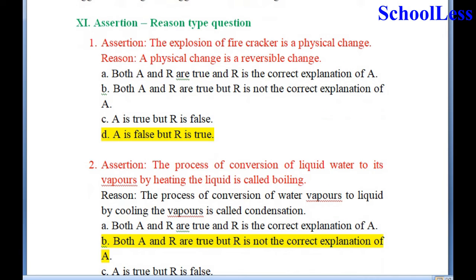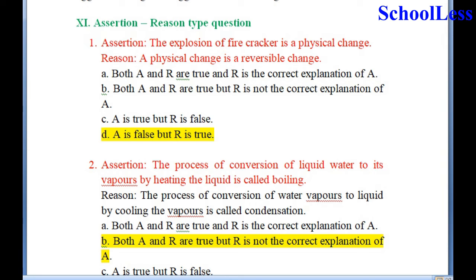Now, coming to question 11, assertion and reason type question. Here there are some examples given for assertion and reason, and we have to find out the correct choice. Assertion, the explosion of firecracker is a physical change. Reason, a physical change is a reversible change.